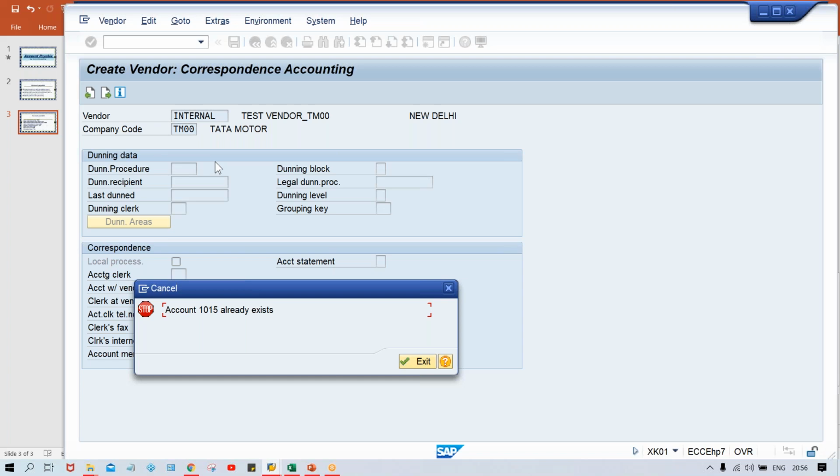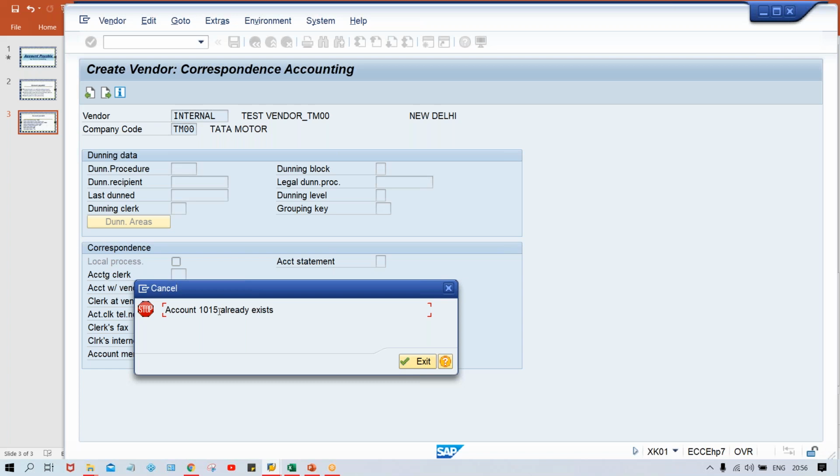Now here the system is going to generate a vendor number 1015, but before that the system is checking this SAP table. Whatever details we give is going to be stored in a particular table. Multiple tables are there.